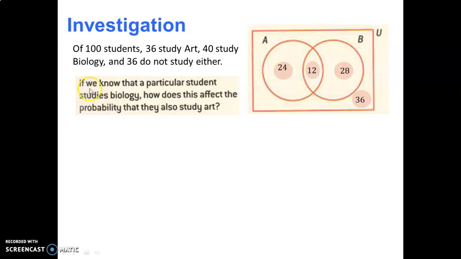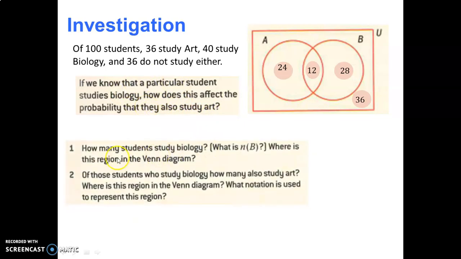The question here to start is, if we know that a particular student studies biology, how does this affect the probability they also study art? This is the question we'll build towards as we do this investigation. So number one, please answer number 1 and 2 here.